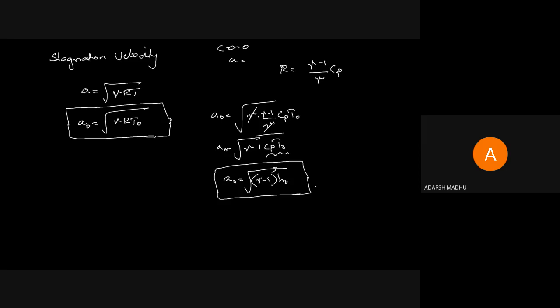So there are two equations for A naught. The first is A naught equal to root gamma R T naught, since A equal to root gamma RT. When we substitute for R, we get another equation: A naught equal to root of gamma minus 1 into H naught.